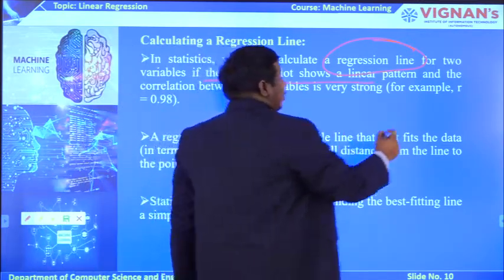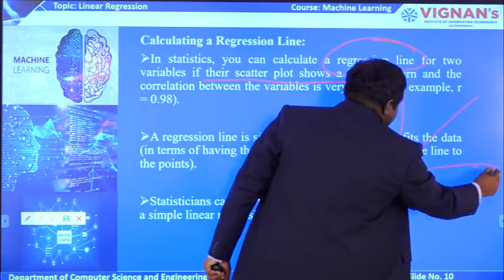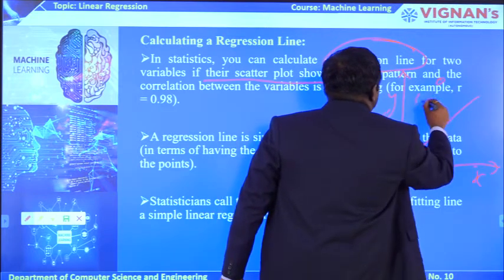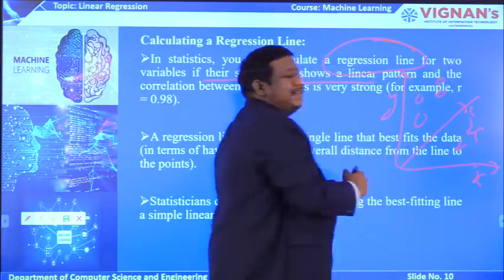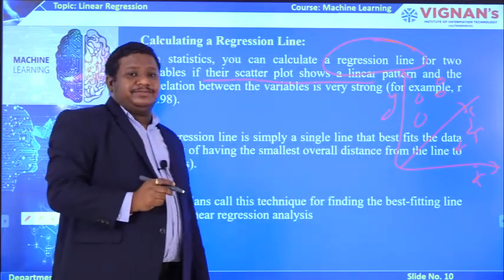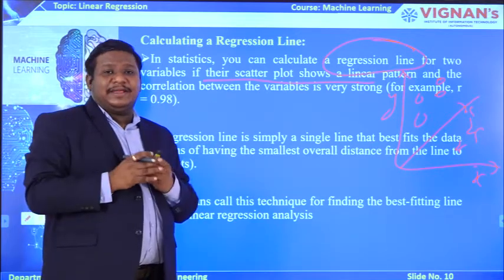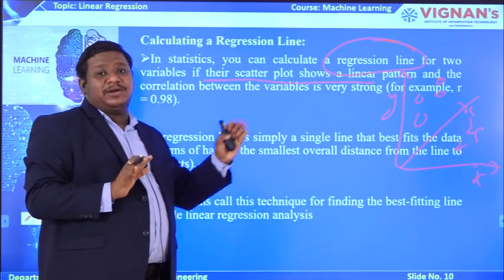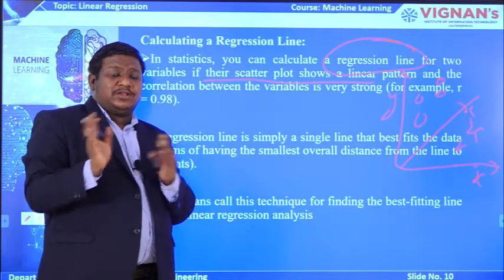So, what is the scatter plot? Suppose you have this plot, we are taking the x axis, taking the y axis, and we have n number of values here, like this. Now we are going to scatter this data with a line. A linear pattern means it is not like a normal pattern, we represent that scatter plot in the form of a line. That means no duplication or no cross data is there.